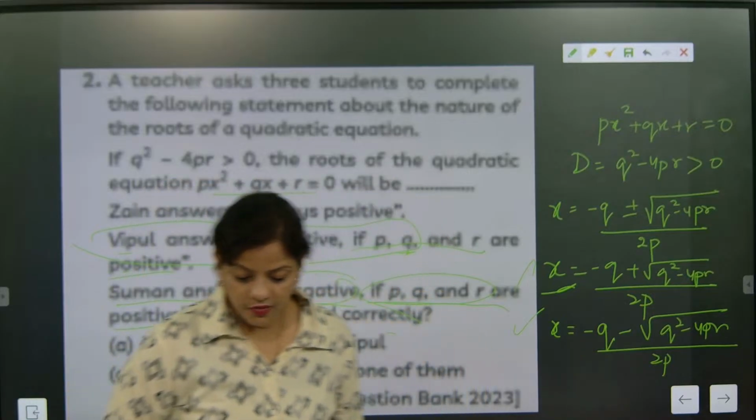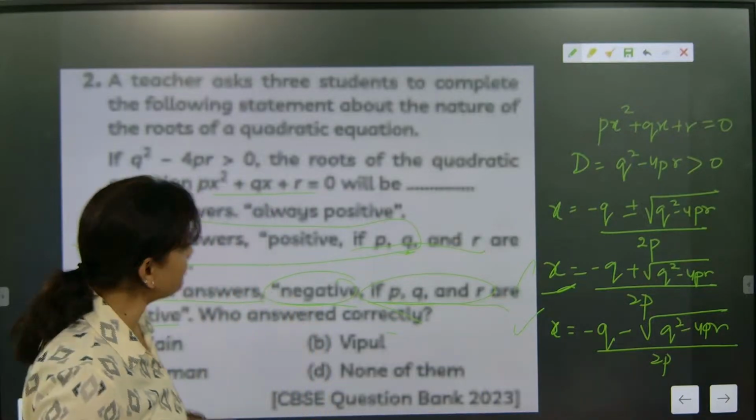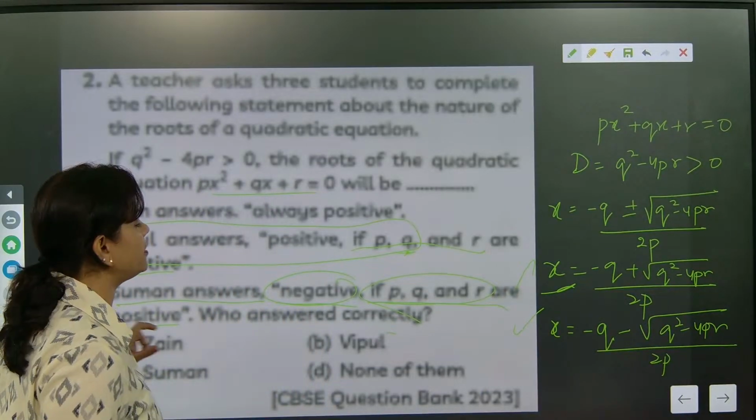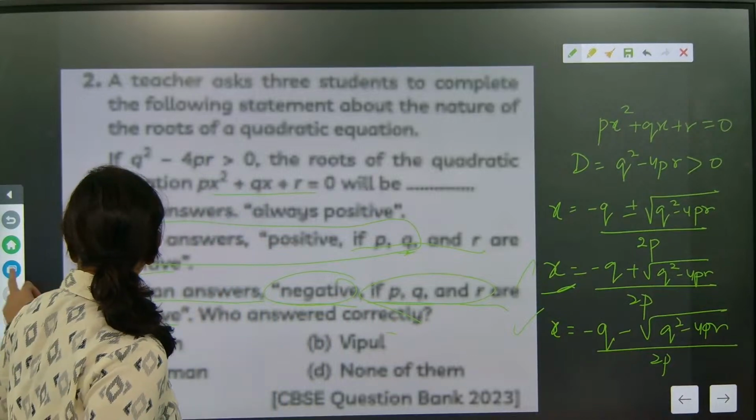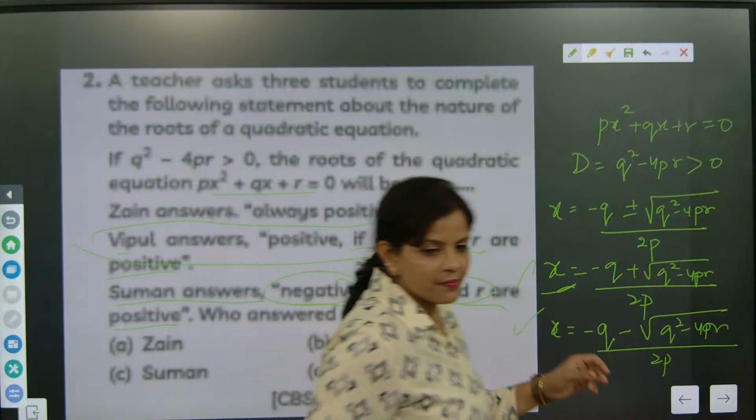Is everybody ready? One by one, I'm going to give you all the important works. Please kindly remember, it will be negative if P, Q, R are positive. If P, Q, R all three are positive. Did you know this?